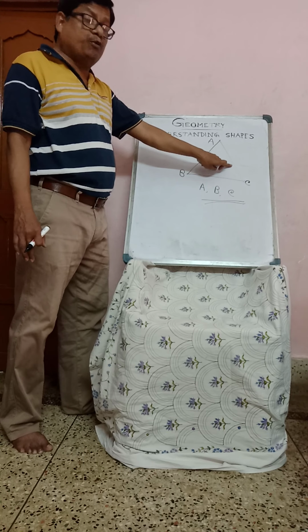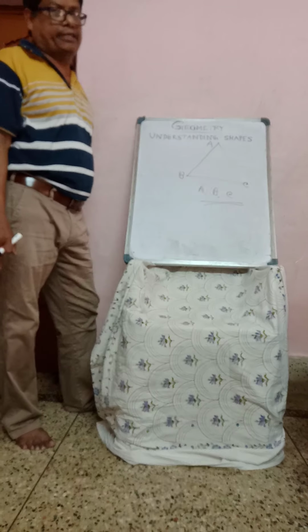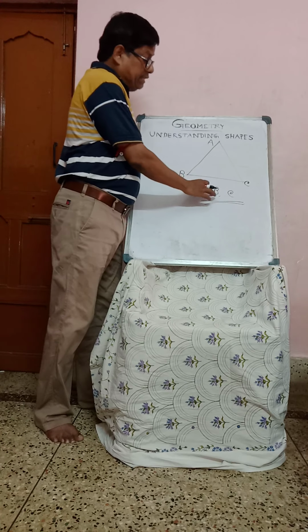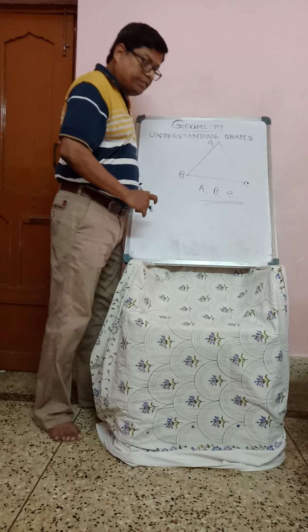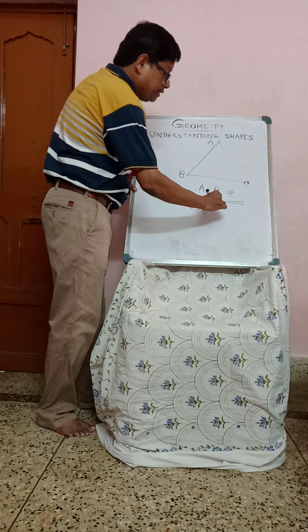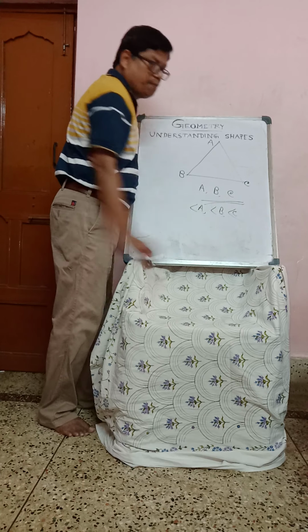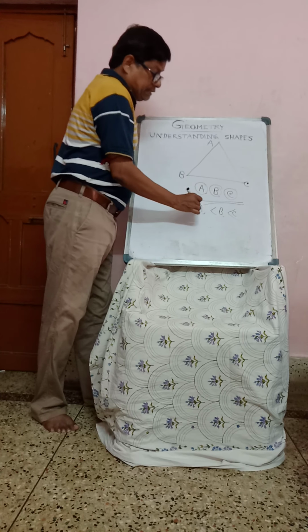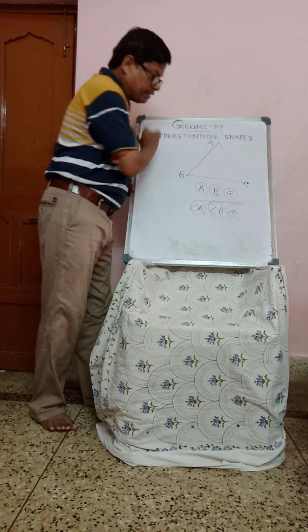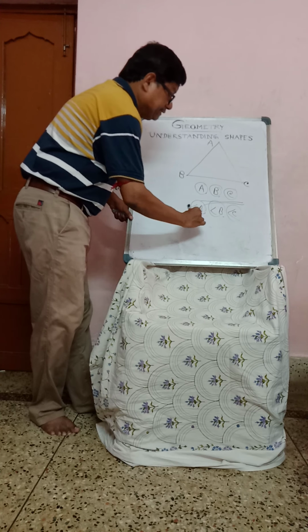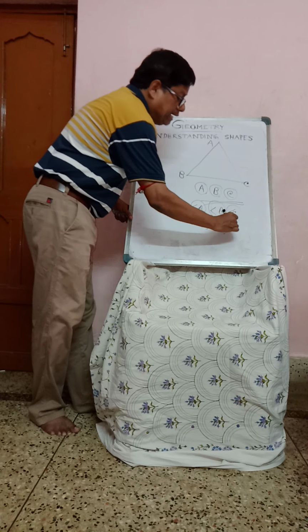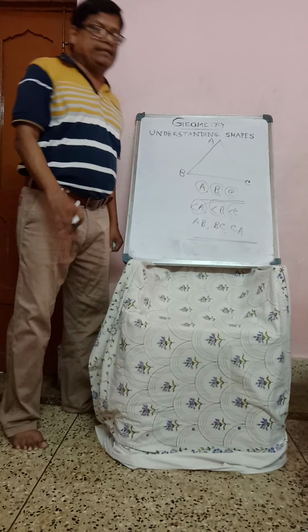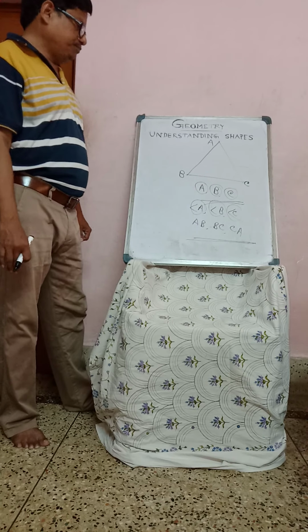Keep in mind, the 3 points are not collinear points. Okay, not a straight line. So A, B, C. Three angles also there. So angle A, B and also C. Three angles are there. Three vertices are there. Three angles, and three line segments, that is AB, BC and CA.